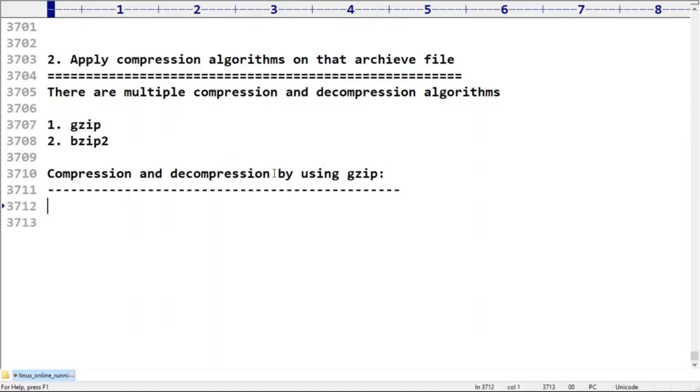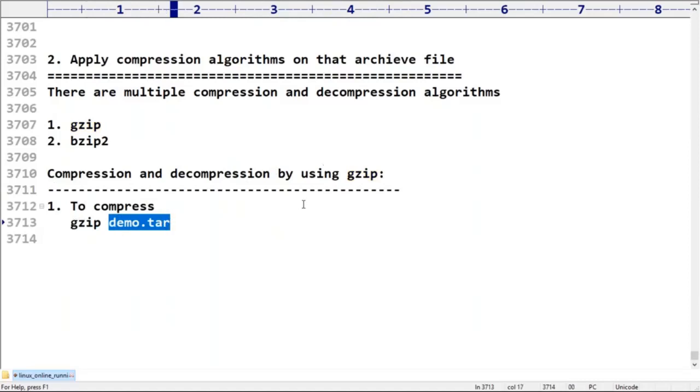Sir, very simple. Is the tar file already there with you or not? Please confirm. Yes, the tar file is already there. Now I have to compress. To compress, what do I have to take? gzip directly on demo.tar. Hey, can you please apply the compression algorithm for demo.tar?